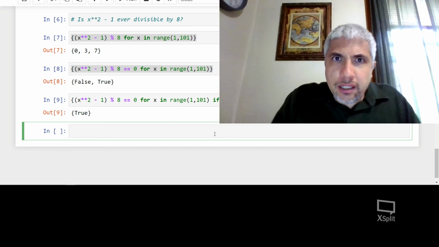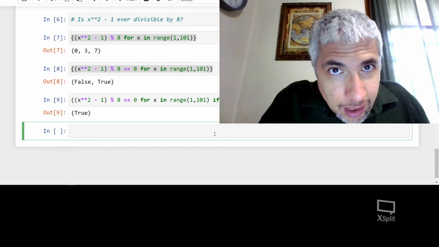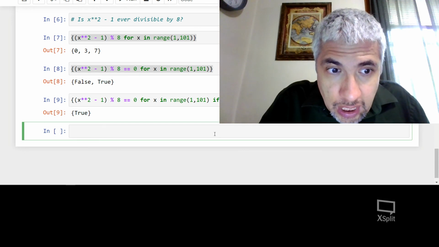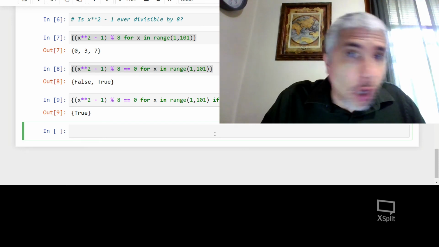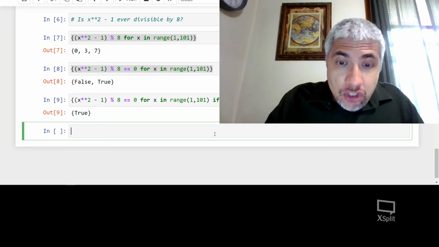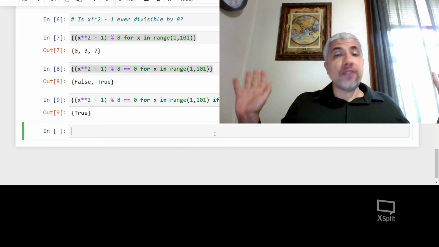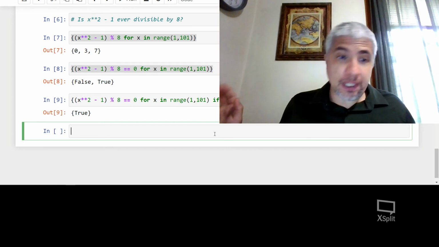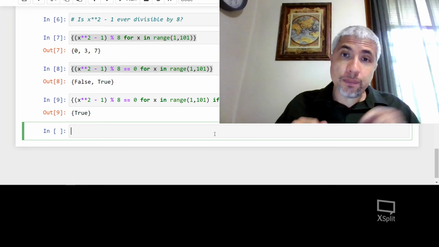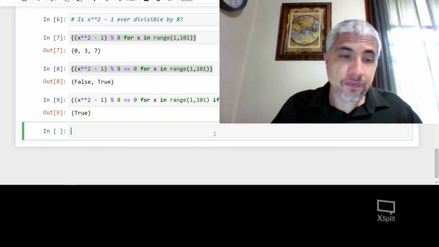And oh my gosh, look here. This is telling me that when x is an odd number from 1 to 100, x squared minus 1 is always divisible by 8. It has to happen. So this is actually a perfectly valid proof. It's not a proof that it works for all numbers because we didn't check all numbers, but it's a proof that it works for the first 100 positive integers.